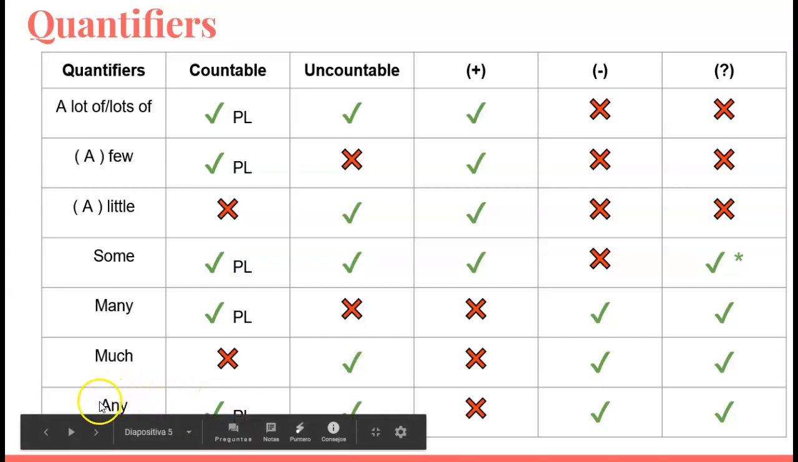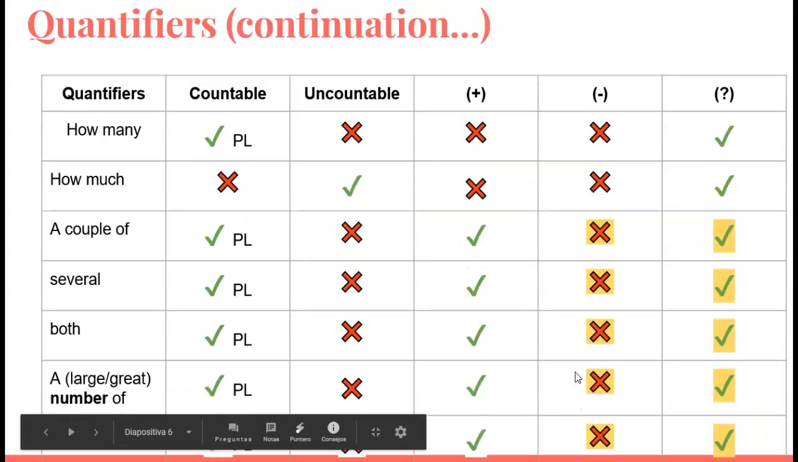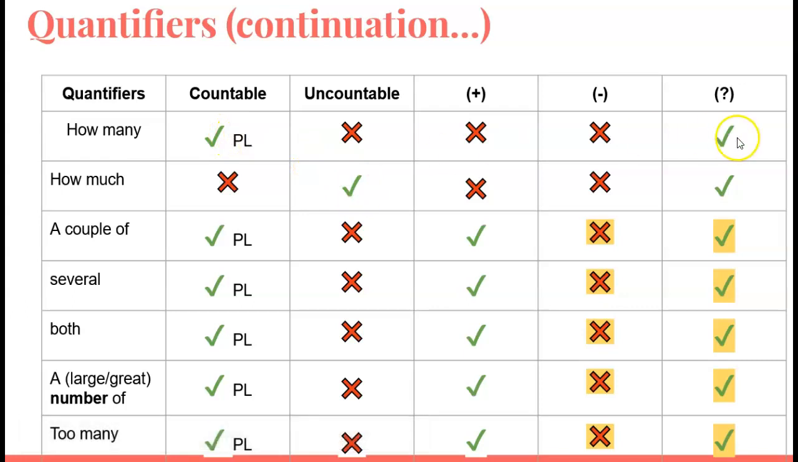Then, as I told you, any and some are kind of like opposites. So any is used with both countable and uncountable nouns in negative sentences and questions. Okay. Then we can also use how many or how much. As you know, we use many with countable and much with uncountable, and both of them are used in questions.